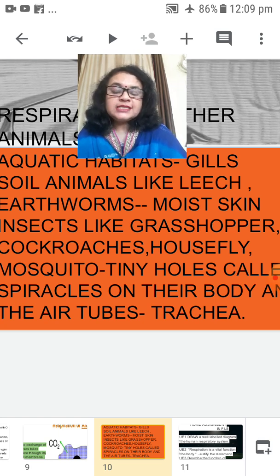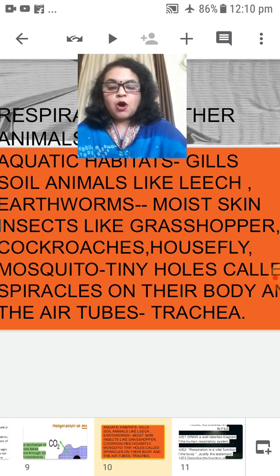Various insects like grasshopper, cockroaches, housefly and mosquito have tiny holes present in their body. These tiny holes are called spiracles, and with the help of air tubes, which is the trachea in them, they respire.